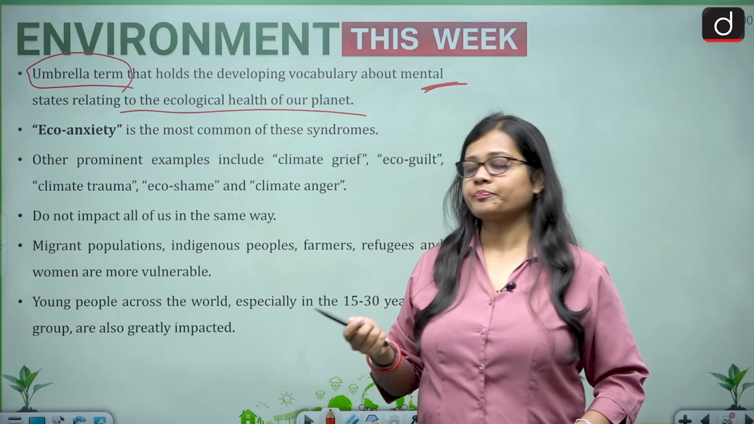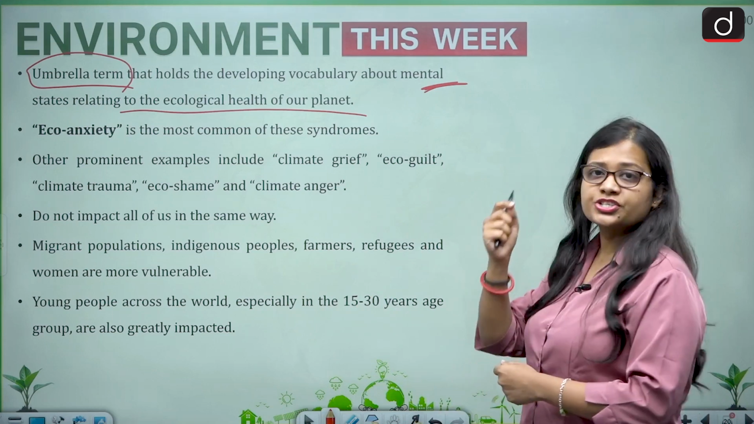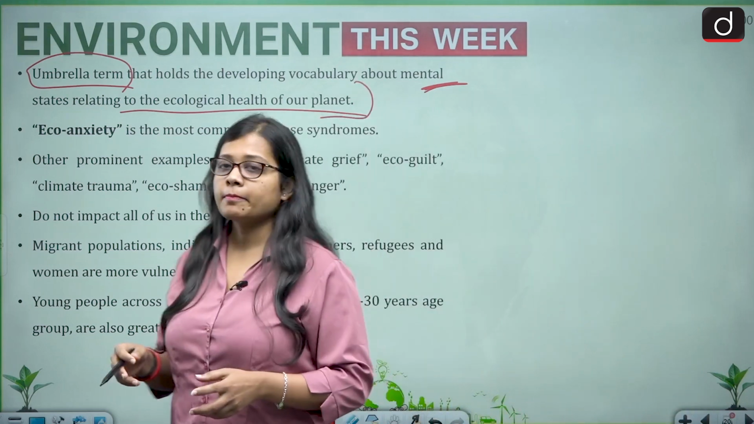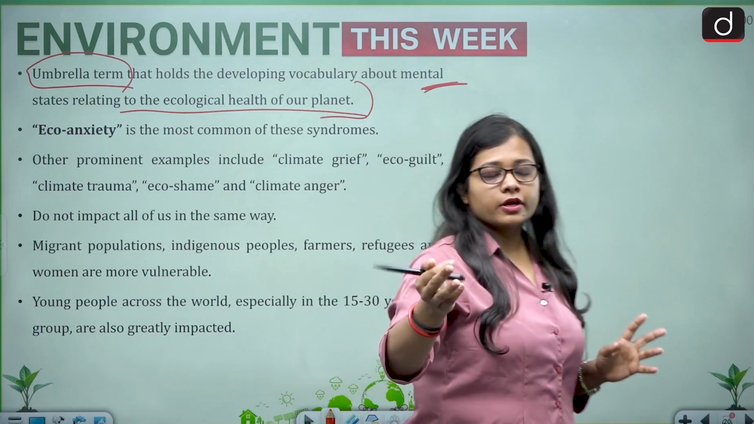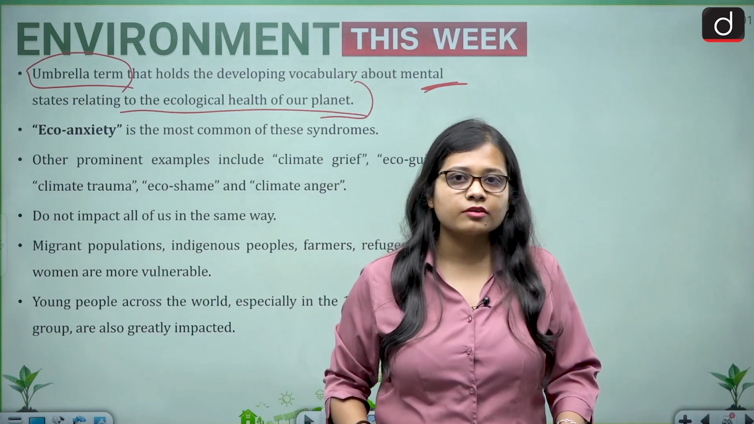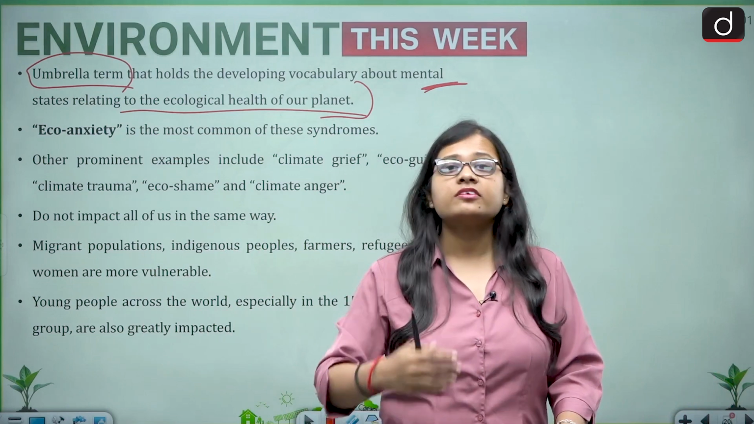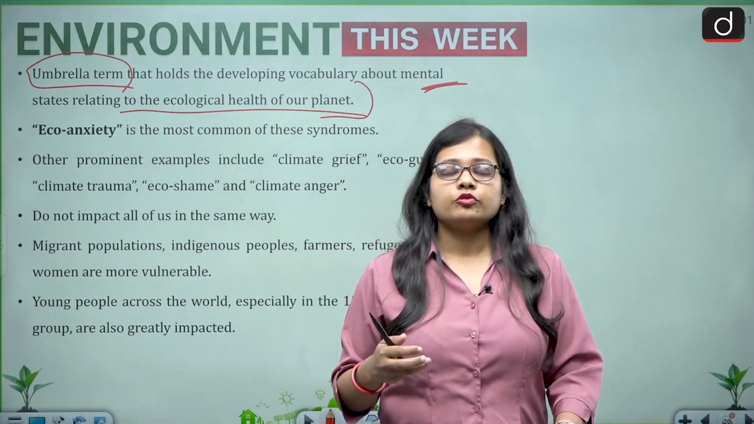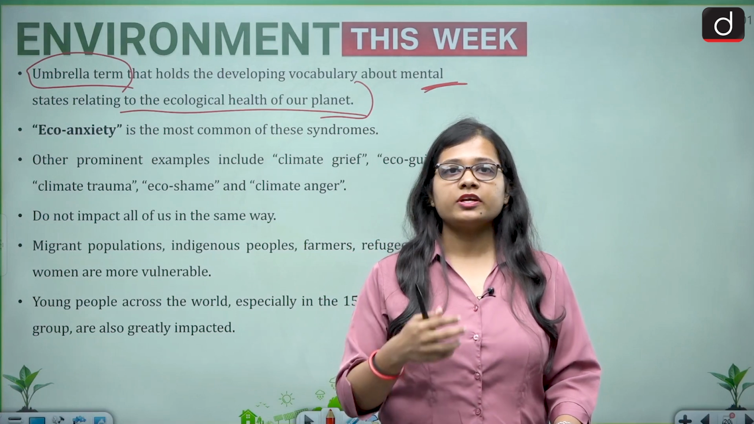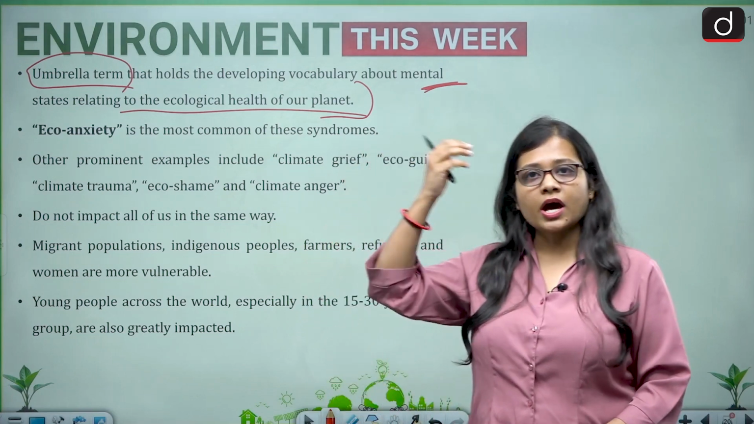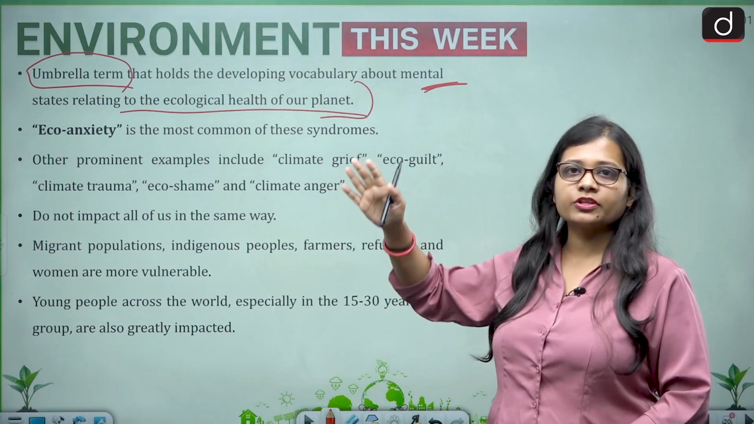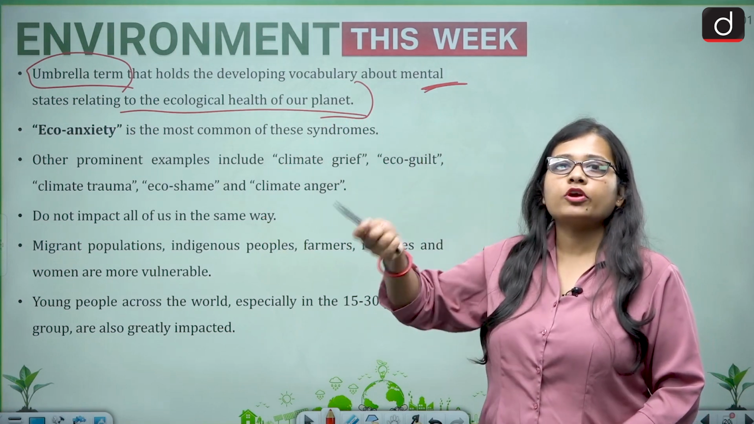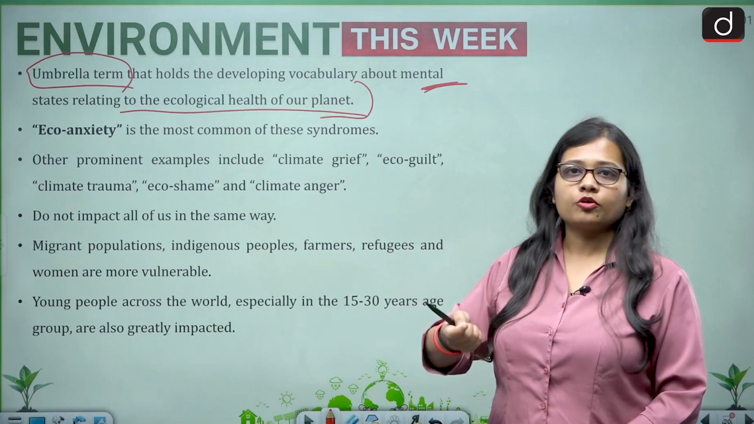So that is a syndrome. It is a mental state relating to the ecological health of our planet. For example, recently you have heard about the Wayanad landslide and so many people losing their life. When you hear these kinds of news, you somewhere feel sad, depressed, despair. That feeling you get because of something happening on the planet with regard to the biodiversity or the ecosystem, that mental stress is what is called psychoterratic syndrome.